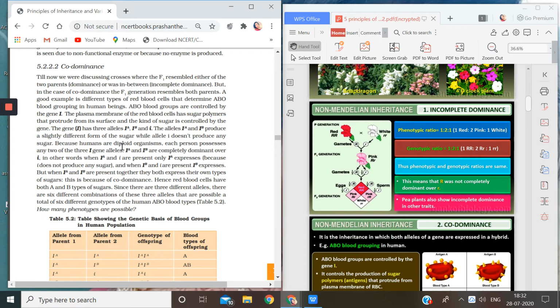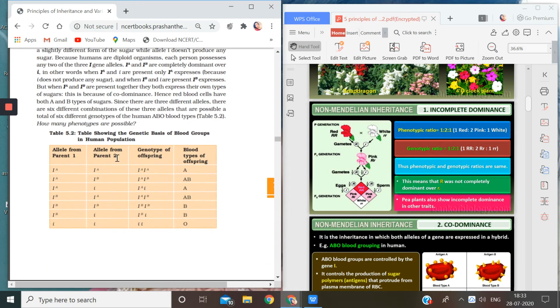I am getting IA and IB. So what will be my blood group? Because I am getting the IA allele and the IB allele, my blood group will be AB, because I am getting both the alleles IA and IB.